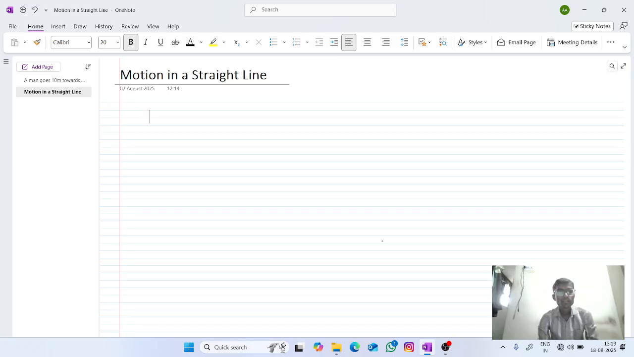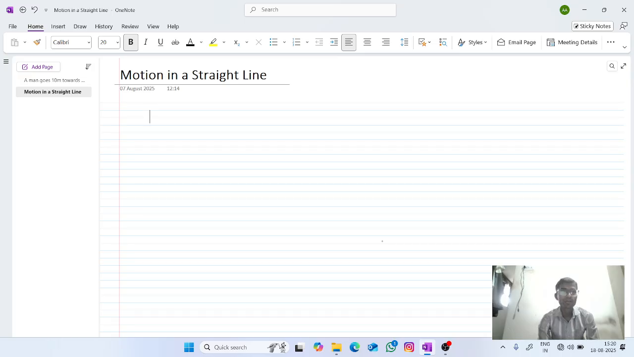So here it is motion. When you say that a particle is in motion, it means that the particle changes its position with respect to its surroundings with time. Now, motion in a straight line. Straight line means it is in one dimension. The body may be at rest or moving in a straight line. So it is one dimension.